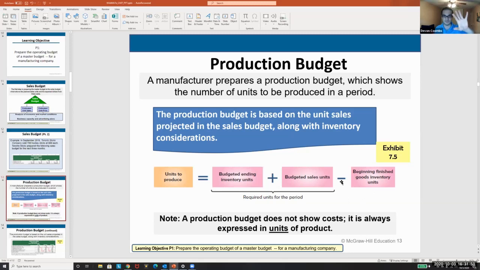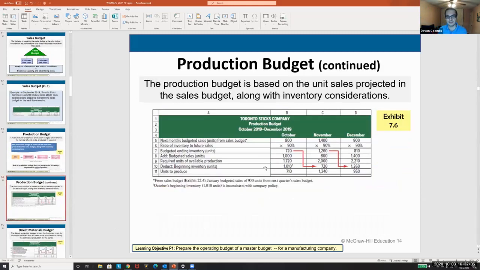So the beginning finished goods inventory, what I was saying at the beginning, whatever we had at the beginning of our inventory, we want to make sure that we remove it. I was just circling the wrong box. But anything that we want at the end for our margin of safety, we have to add it in. And so this is where you'll see it. The most complex piece here is just making sure you roll forward the previous month. Otherwise, it makes a lot of sense.